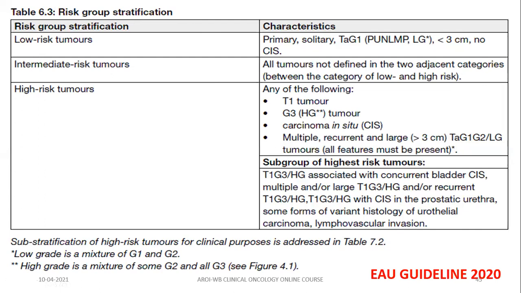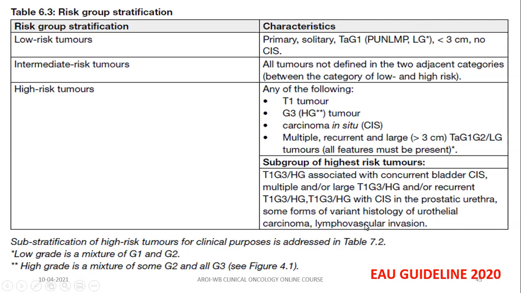Remember, if any tumor does not categorize into the low risk group or high risk group, they are categorized into the intermediate risk group. There is also a highest risk group, as for example, T1 grade 3 tumor associated with bladder CIS or prostatic urethra CIS or some urothelial non-common variant or presence of LVI.